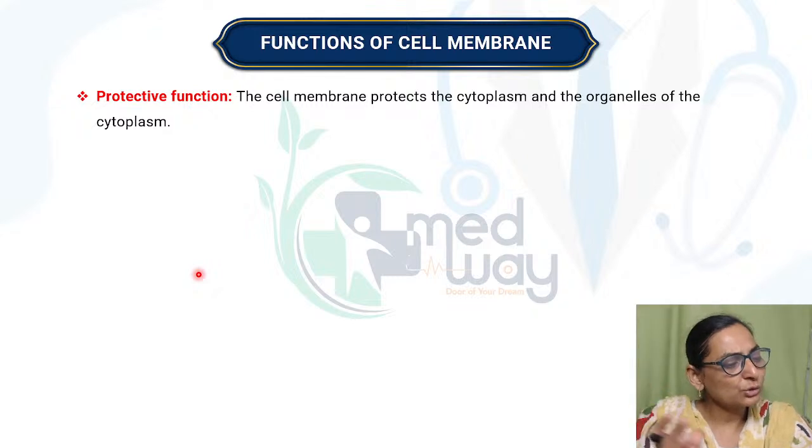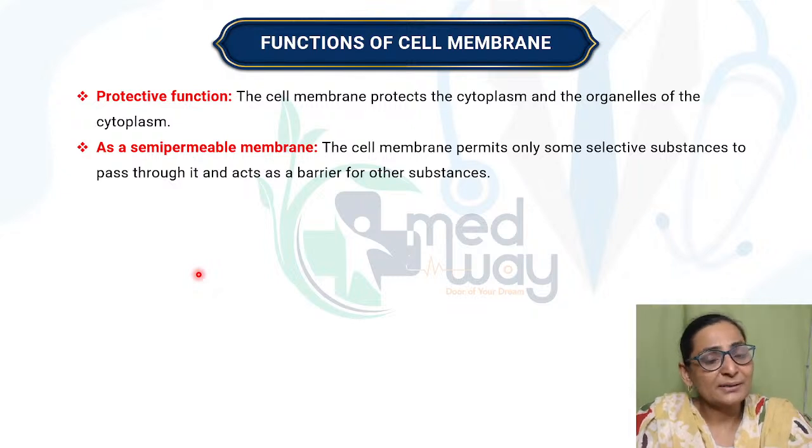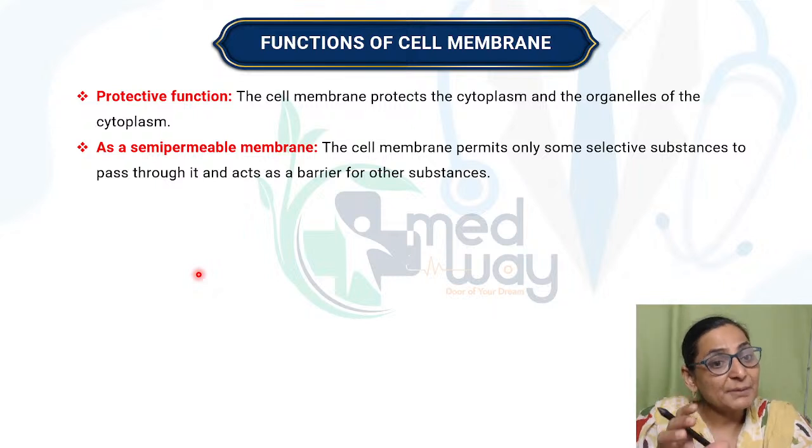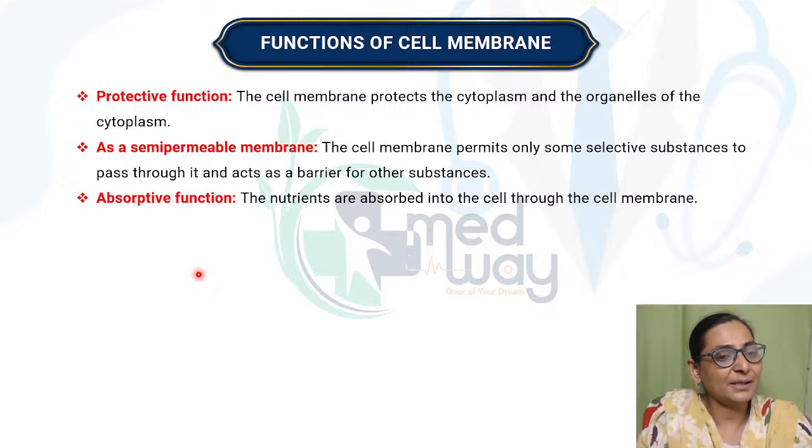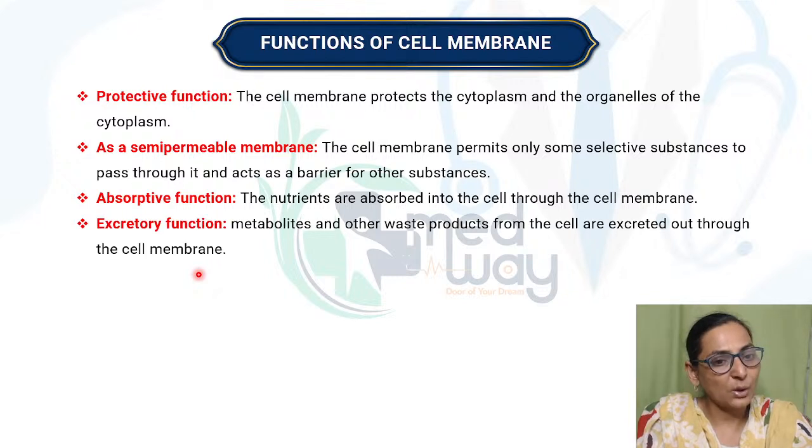Now, if you go through the functions of the cell membrane, which is very important, it is a 2 marks BAQ if you are appearing for your first MBBS exam. Protective function: we all know it is a very important protective cover to the cytoplasm and protects the inner organelles. And as I told you, the significance of semi-permeability is the establishment of the resting membrane potential and therefore the action potential. It plays a very important role in absorptive function. Remember, you have got GIT, you have got respiratory system, all these membranes can show absorption because of the lipid solubility nature of your membrane.